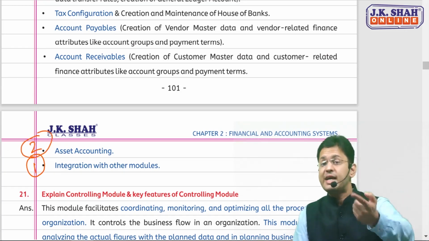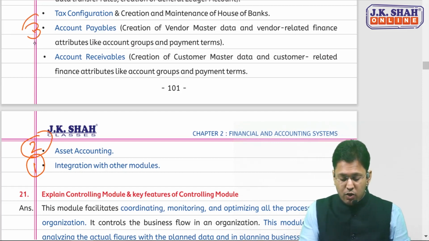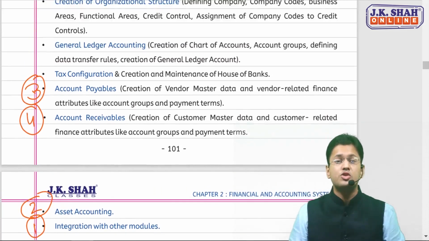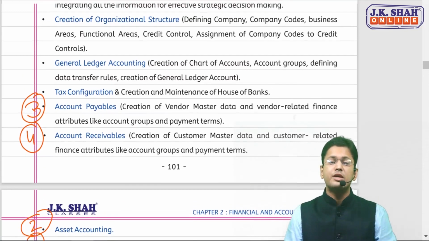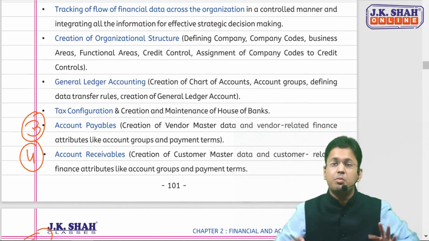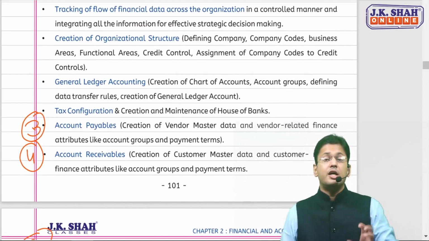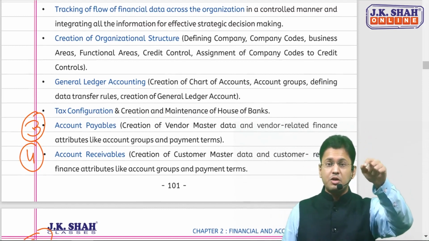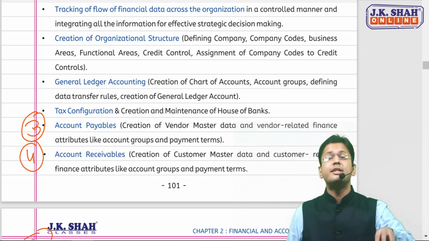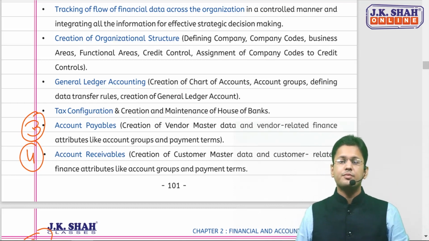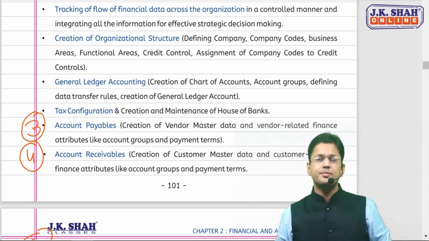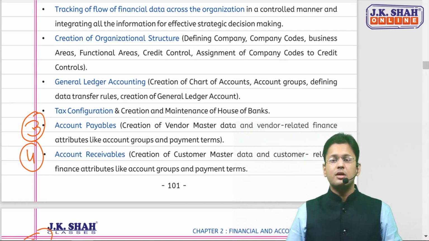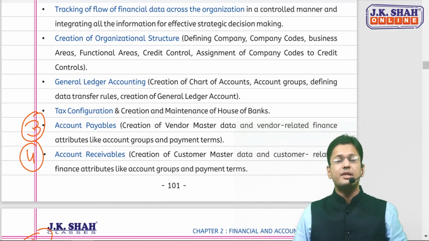And when we enter into the asset part, you will find account payable and account receivable, right? So the account payable module is there, and the account receivable subhead is also there. And in the content part also, there's not much big deal. Account payable, if you have learned the first chapter of EIS properly, will always lead to creation of vendor master and related vendor details. And the account receivable module will always create the customer master and the customer related attributes in that.